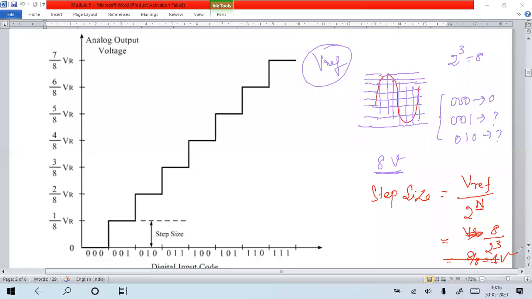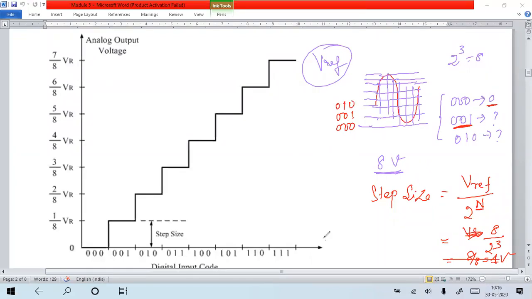Initially it is 0 0 0, indicating the voltage as 0. What is the next step value? The next, 0 0 1, is represented by the next step size. What is the step size? The step size value is 1 volt. So 1 volt is represented by 0 0 1, and the next, 2 volt, is represented by 0 1 0.